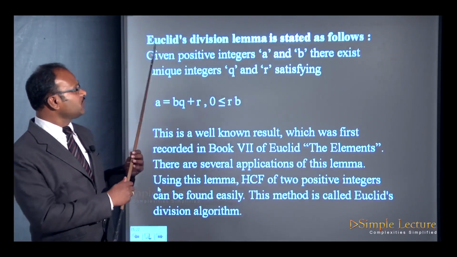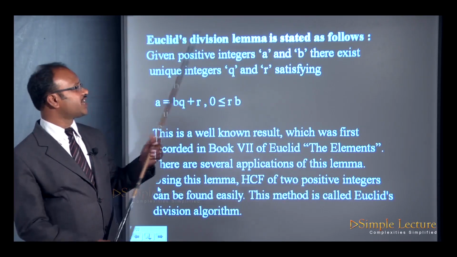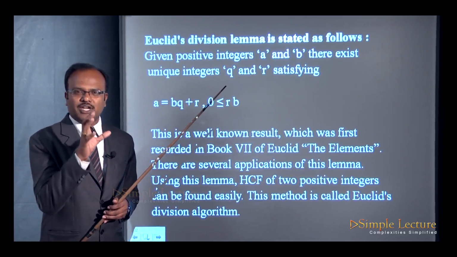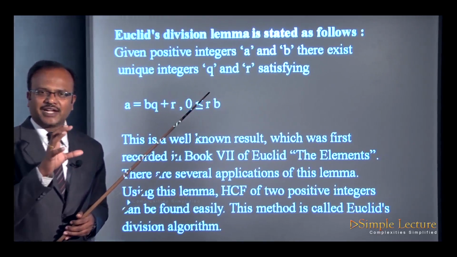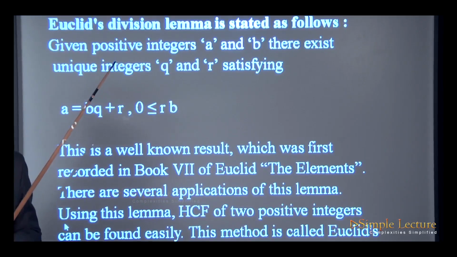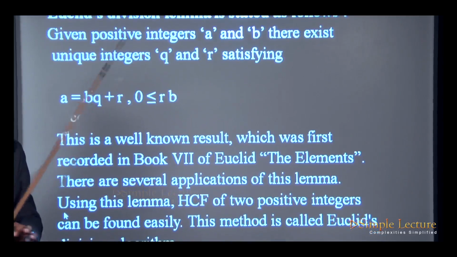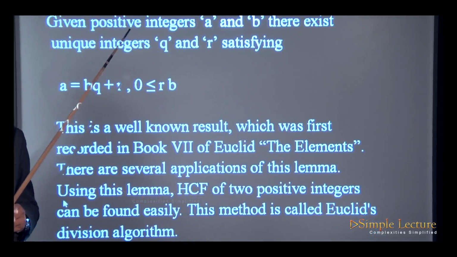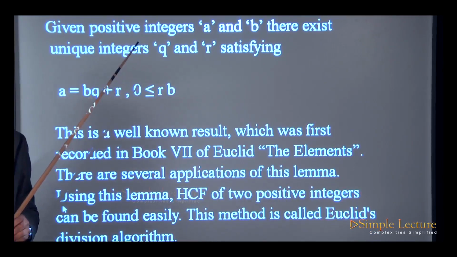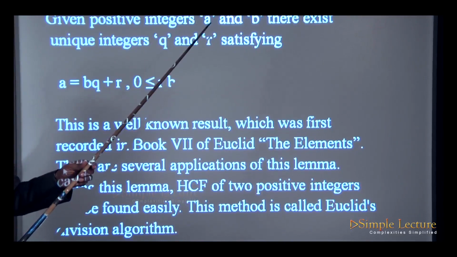Now Euclid's division lemma, how do we state it? It is stated as follows. Whatever we have already discussed, if you put it in statement form, that becomes Euclid's division lemma. It is a very important question in the examination which will be asked for 1 mark: state Euclid's division lemma. Consider two positive integers a and b.